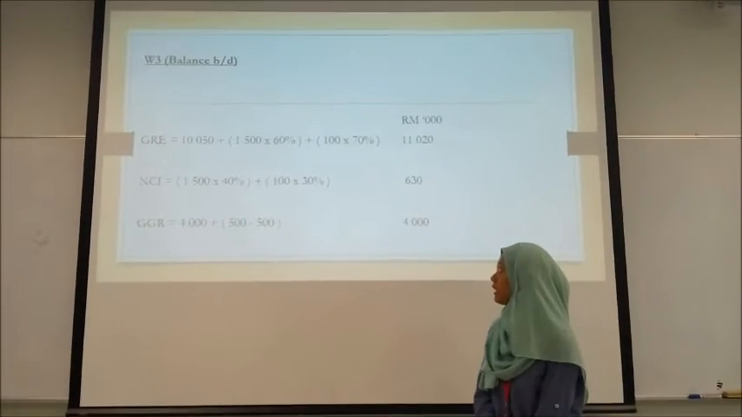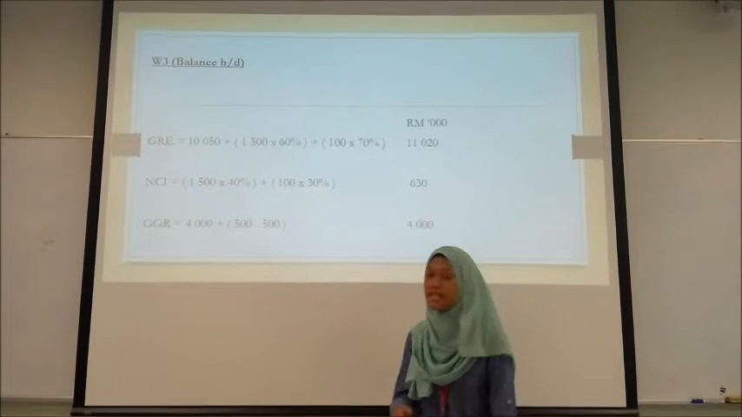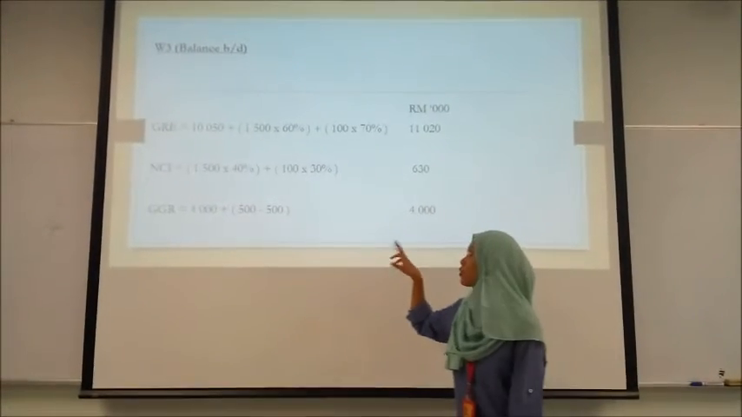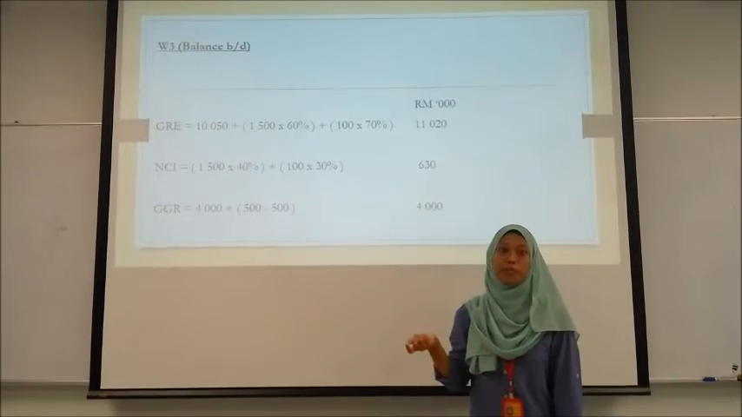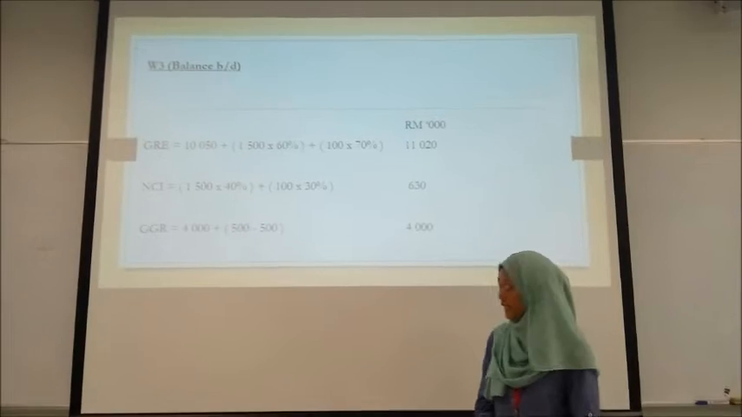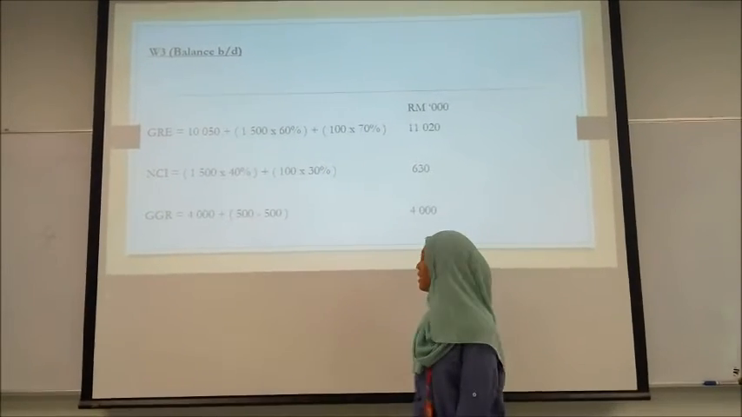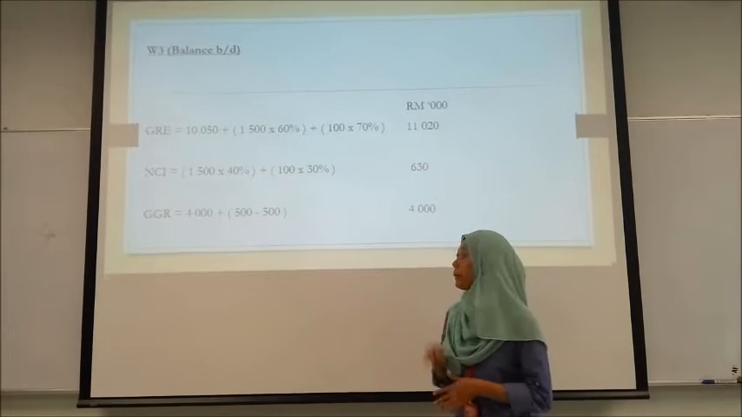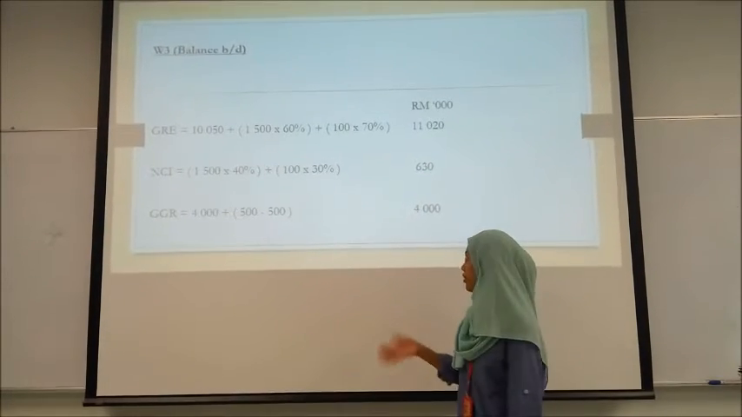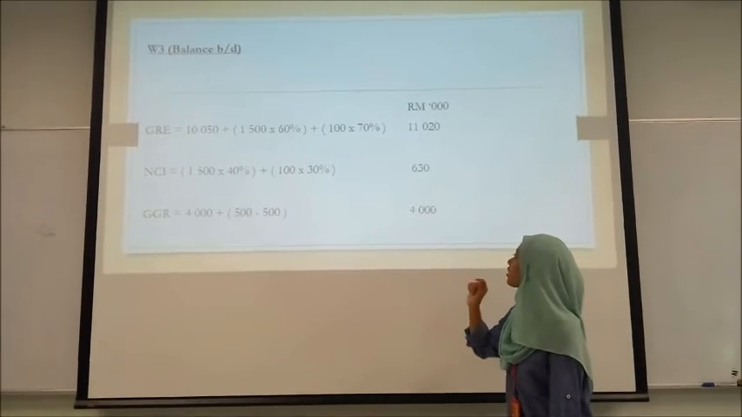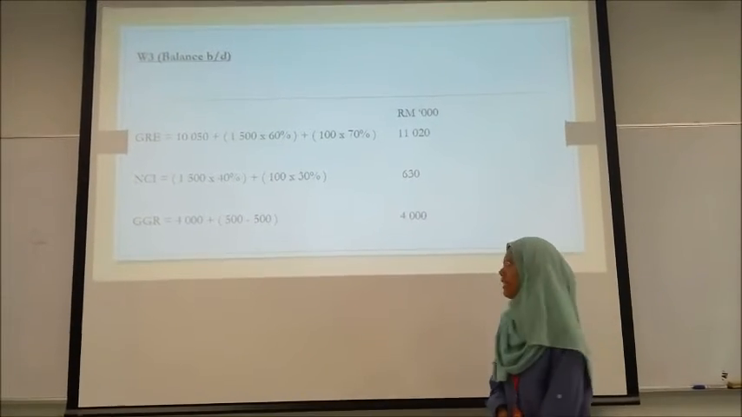For group retained earnings, we just add it as an integration. But for the NCI, we have to apportion at the group control interest. So we got 11,020. After that, for NCI, we take the amount of both NCI and apportion with the NCI control interest. So the total addition is 630.